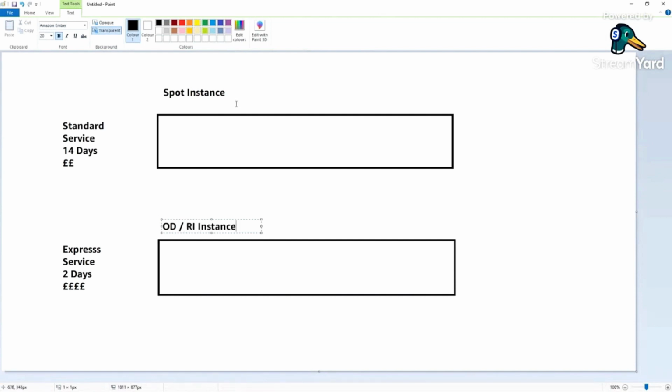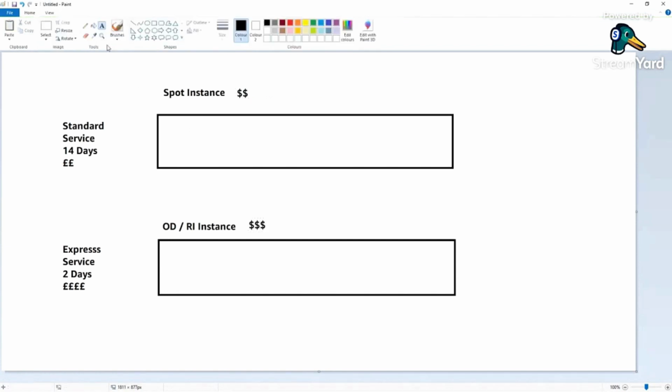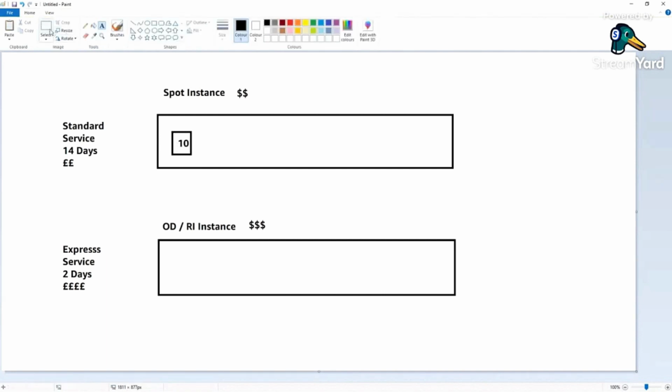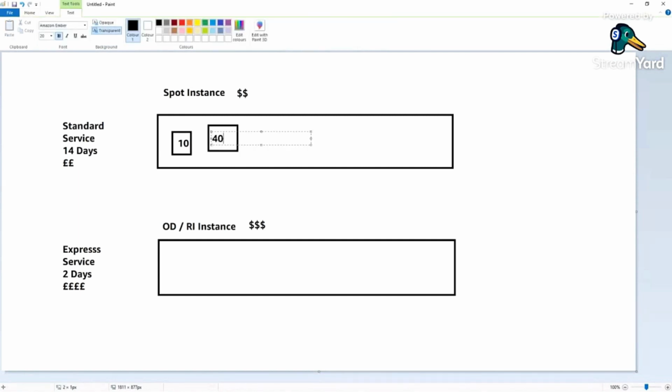Obviously, in Spot instances, they would be paying less money. In on-demand instances, they would be paying more money. So as soon as a workload is submitted, so let's say this is a workload submitted. Now, workload starts, maybe 10% of that workload was finished by one instance, then it got claimed back. So they store that information somewhere. Afterward, they launch another instance automatically, which would start again. And maybe this time, this instance was able to pick up the workload and finished up to 40%.